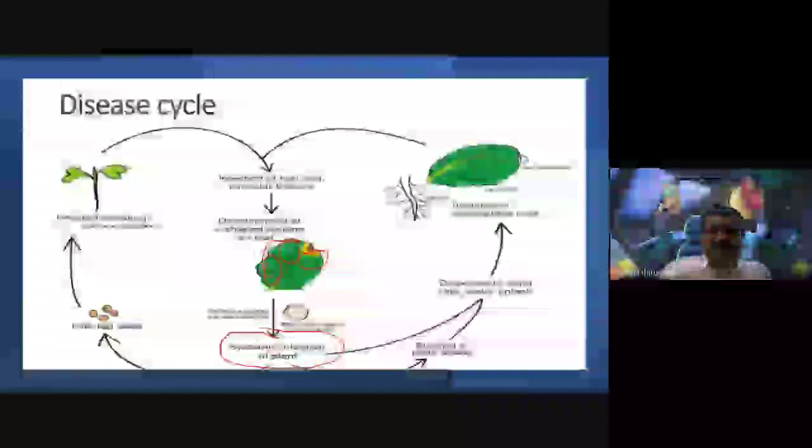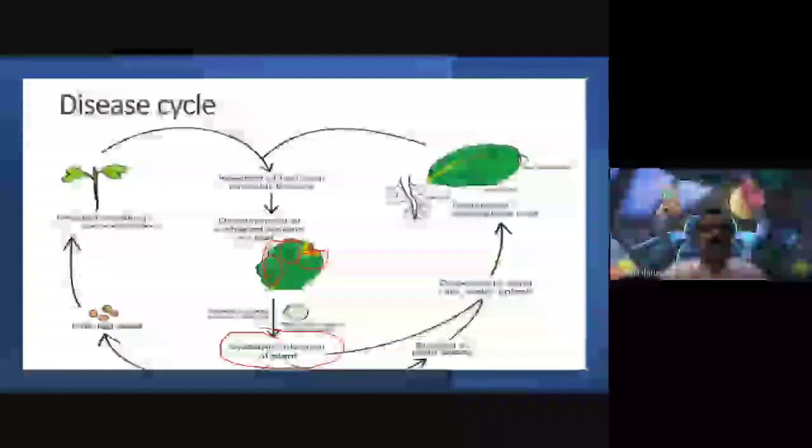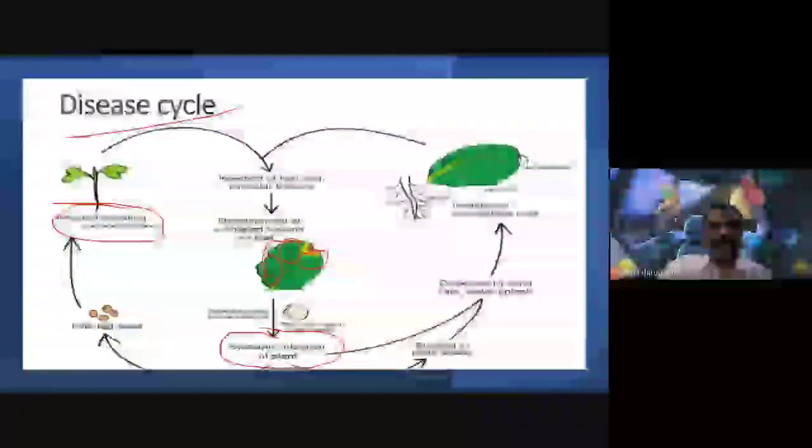After this, whenever seeds from the completely infected plant are used for sowing, when the seeds germinate to produce seedlings, the new plant is also infected by this Xanthomonas pathogen.